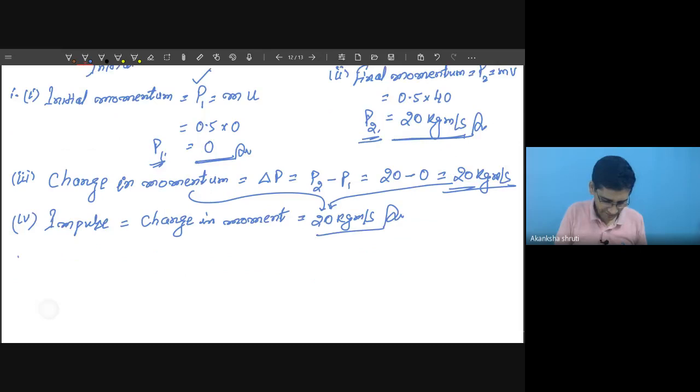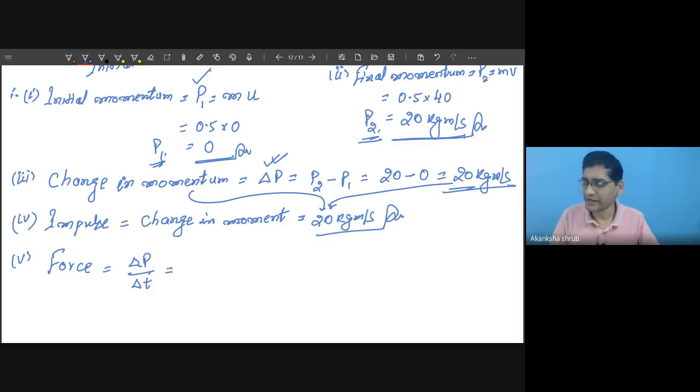Now the fifth one is, what is the force? Force is the change in momentum divided by the time taken for that change. It is given by delta P by delta T, because the rate of change of momentum is called force.